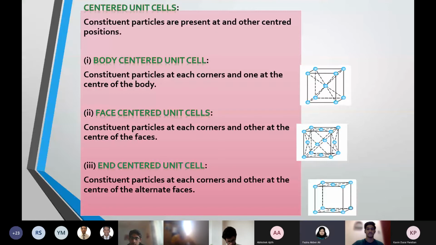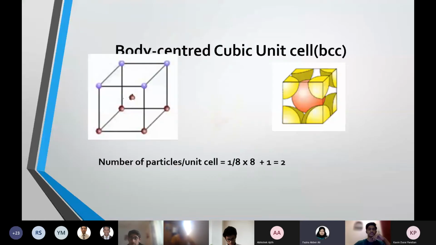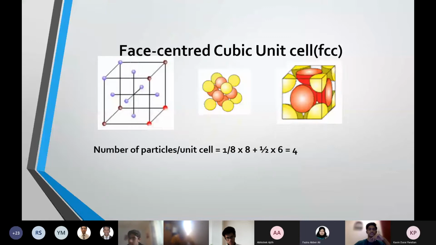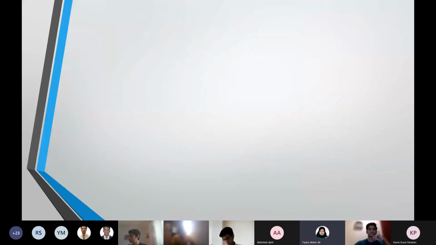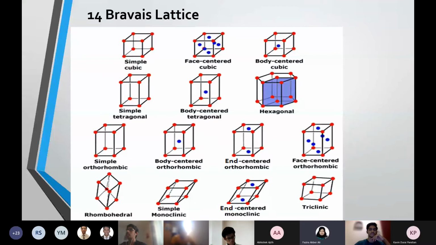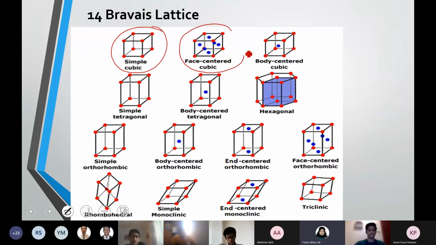So based on these kinds of arrangements in the seven crystal systems, we have a total of 14 Bravais lattices. That is the final thing we discussed yesterday, and this was a summary. Basically we'll be looking at the cubic arrangement. You might have seen that there is no end centered in the cubic, because in the cubic arrangement, simple cubic is there, FCC, that is face centered cubic, is there, body centered is there. There is no end centered.